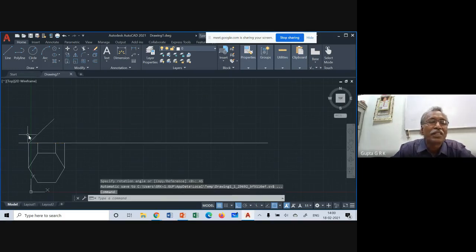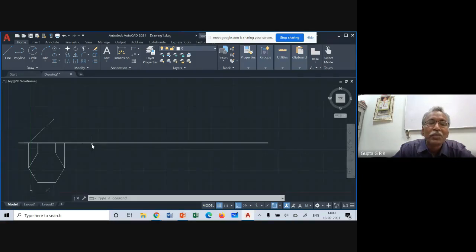Now this line is to be moved here. So where is it to be moved? Because here I don't have any point on this. To create a point, what I am doing is I take a line, just draw a line like this, so that this intersection point I take as the target point. Now I have to move these 3 lines to here. So you take the move command here.